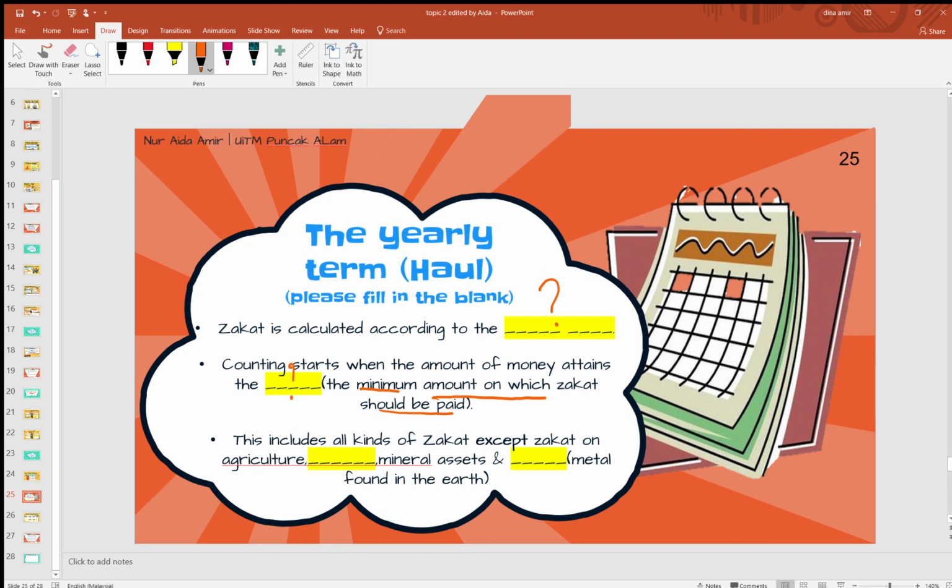These include all kind of zakat except zakat on agriculture, mineral asset and metal found in the earth. You cari sendiri, jawapan dia ada dekat slide-slide sebelum ni. Okay, sebab I nak you alert. So I think whoever yang alert memang boleh jawab lah soalan senang ni.